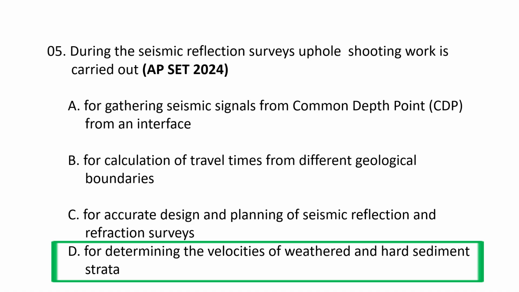During seismic reflection surveys, uphole shooting work is carried out to determine the thickness and velocity of the near surface weathered or low velocity layer. This information is essential for calculating the static corrections, which adjust for variations in the near surface to improve the accuracy and signal to noise ratio of the reflection data.